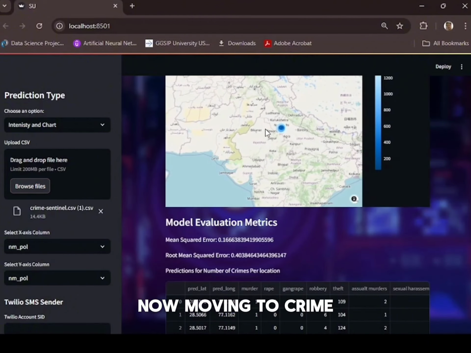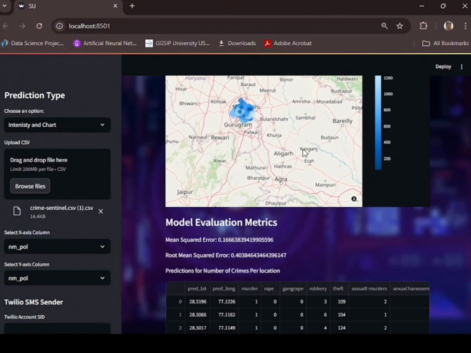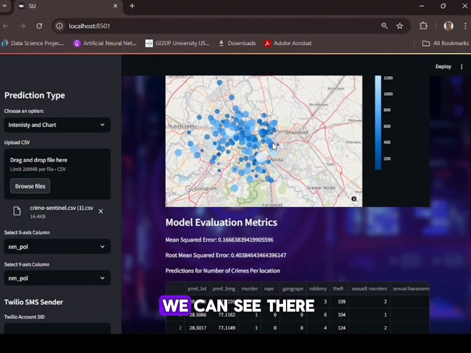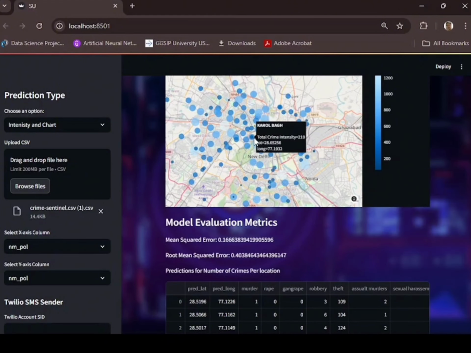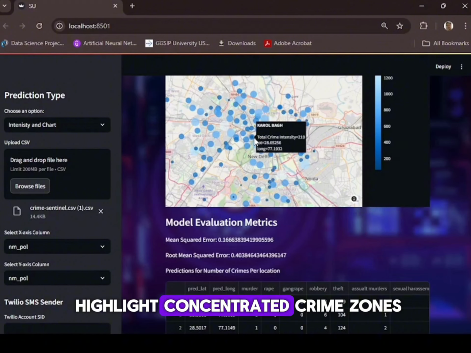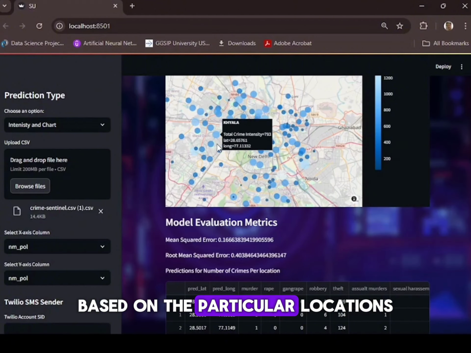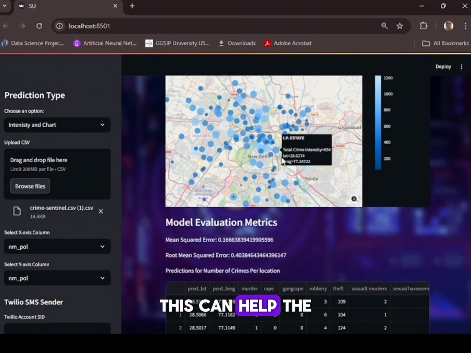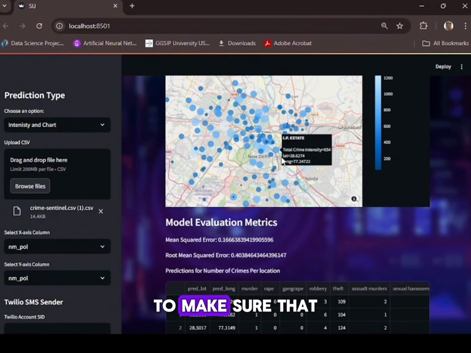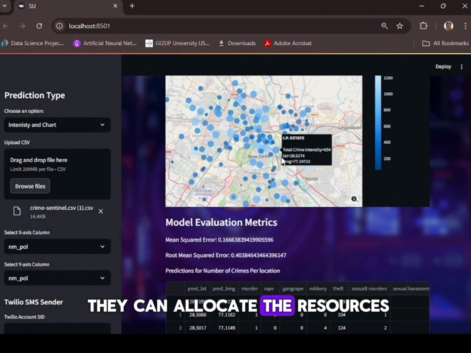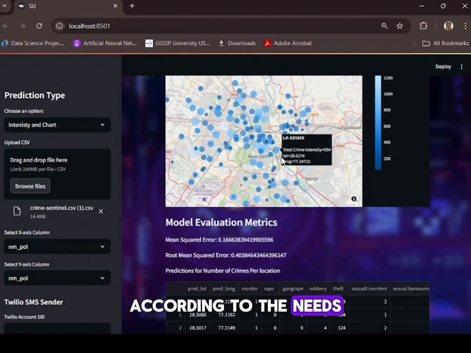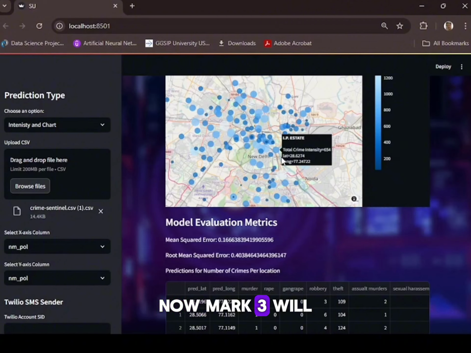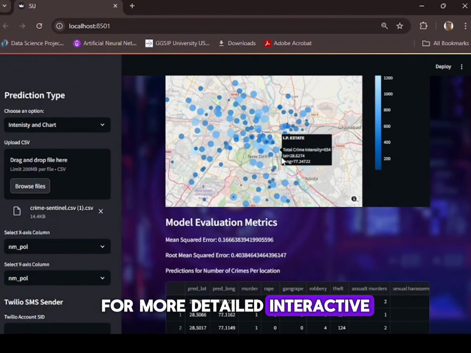Now moving to the crime intensity map. If we zoom in, we can see there are different locations. The crime intensity map highlights concentrated crime zones based on the particular locations. This can help law enforcement to allocate resources according to the needs. Mark III will integrate Google Maps and a Random Forest Classifier for a more detailed interactive map for the users.